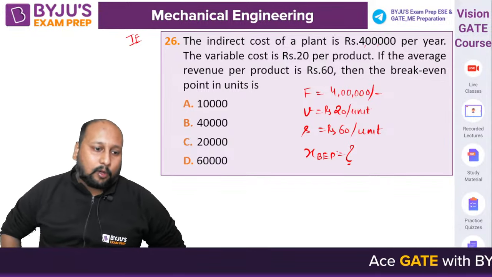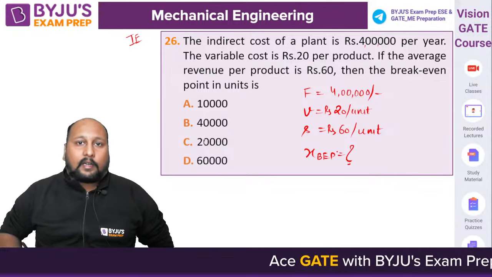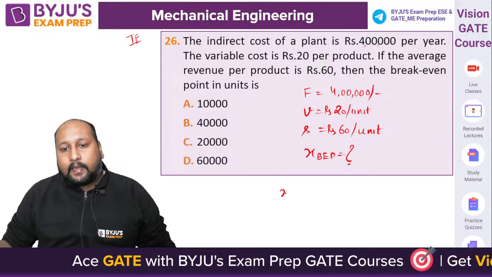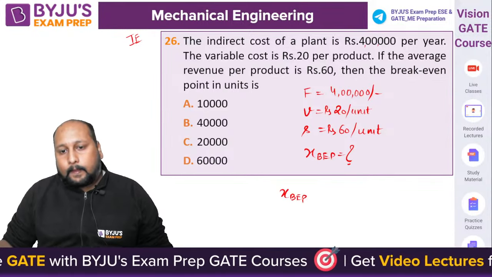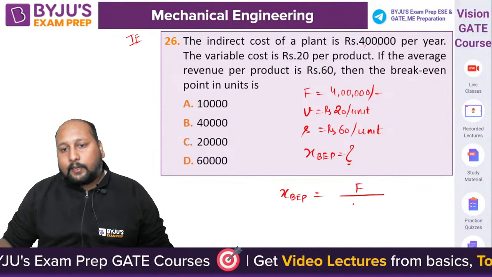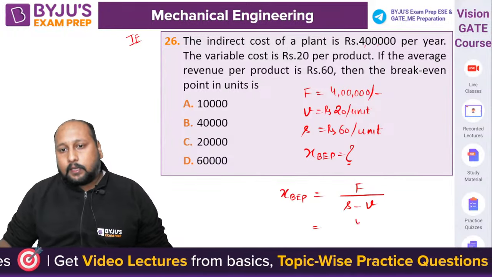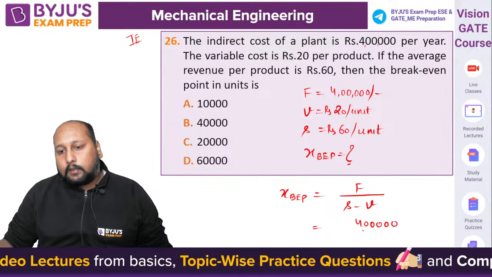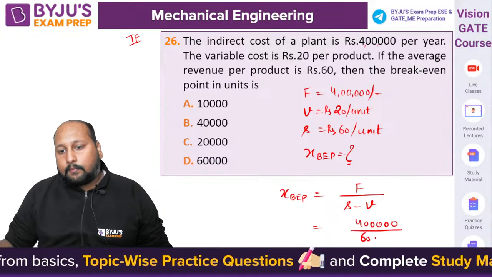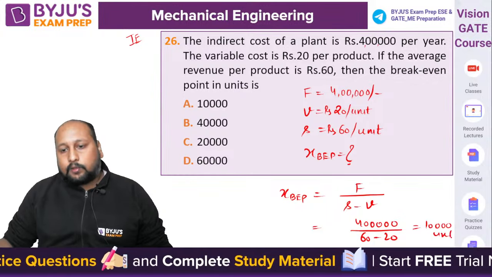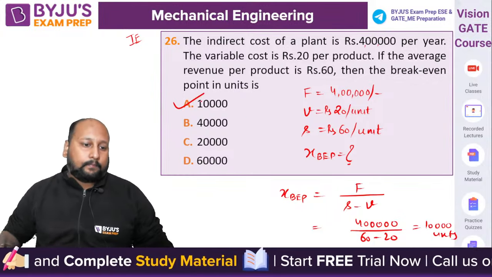26 ka A hai. Bahut badhiya. Even if you're not taking out the pen, without pen also you can solve it. We know that break-even point is equal to fixed cost divided by selling price per unit minus variable cost. This is 4 lakh divided by 60 minus 20, that is nothing but 10,000. So 10,000 units, option A is the correct answer.